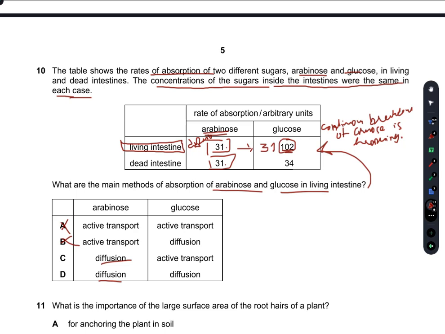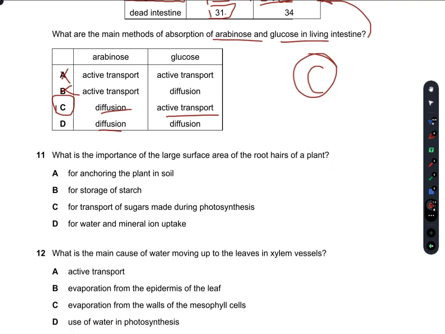So it means that glucose is moving from lower potential towards the higher potential, and this means energy is utilized in this process, means active transport is the phenomenon by which the glucose is being absorbed. So C is our right answer.